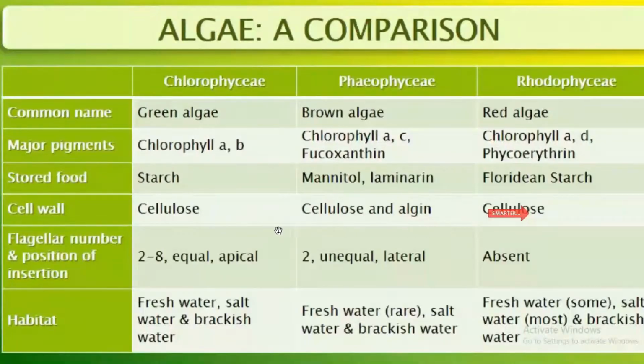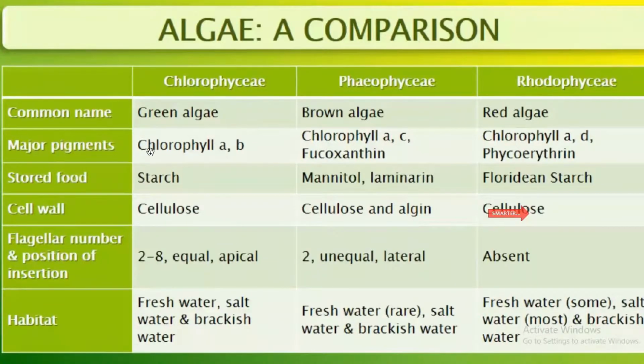Then here, this table shows the differences of these algae: Chlorophyceae, Phaeophyceae, Rhodophyceae. The differences or conclusions are given in this table. We can see one by one. Actually, it is a comparative study.